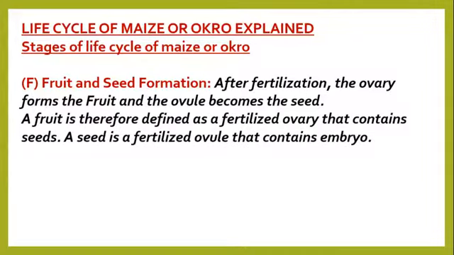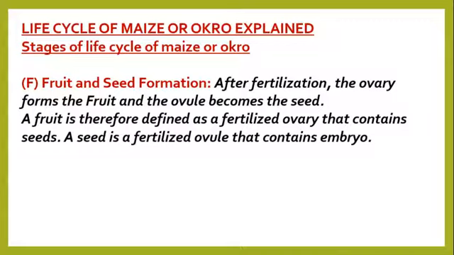Now, a fruit is defined as a fertilized ovary that contains seeds, or that has seeds attached to it, as the cashew fruit is. A seed is a fertilized ovule that contains an embryo.